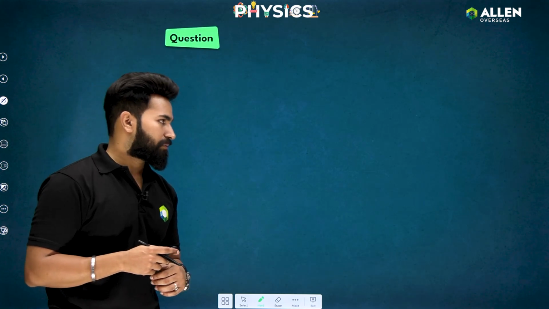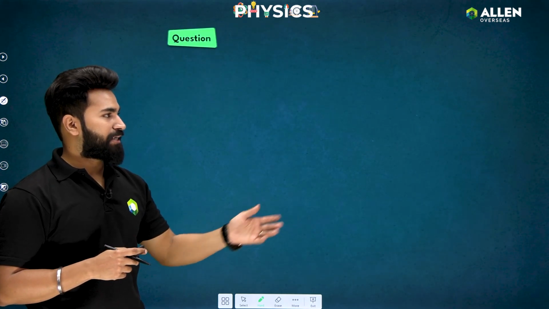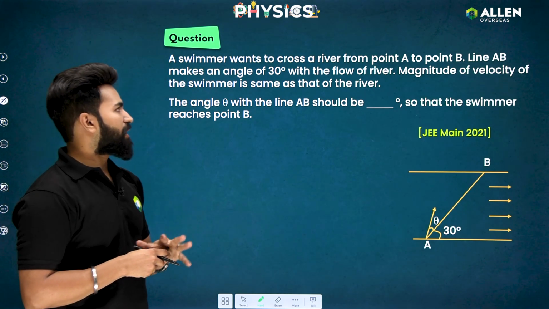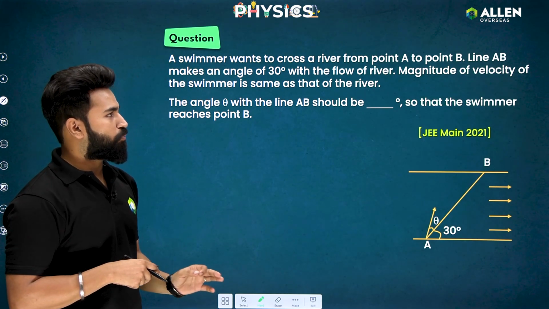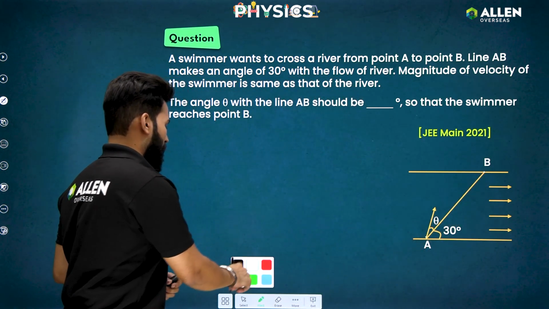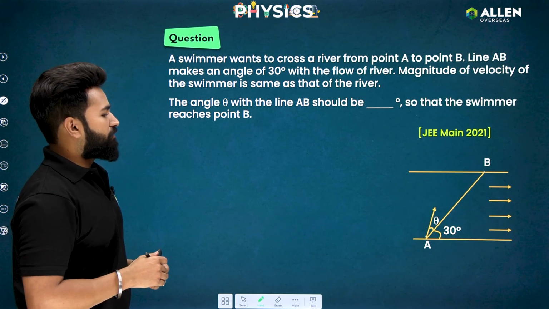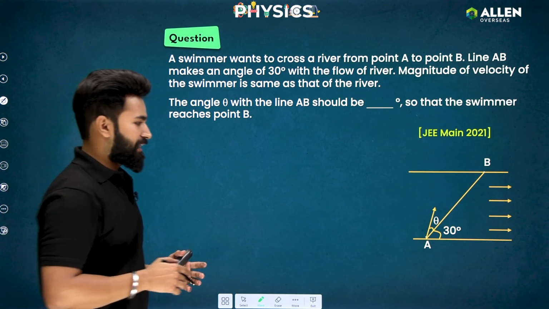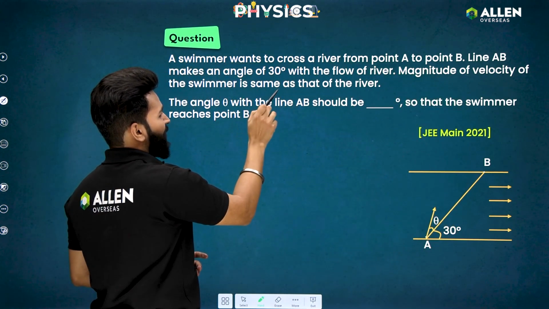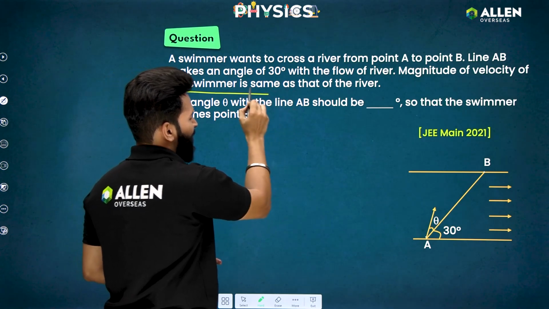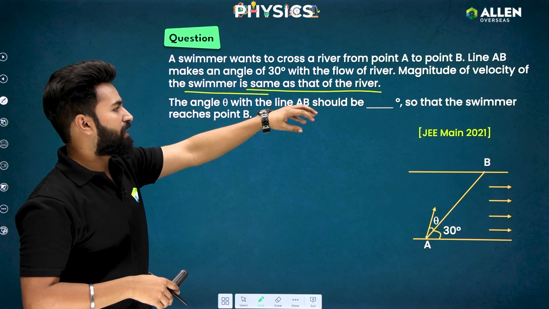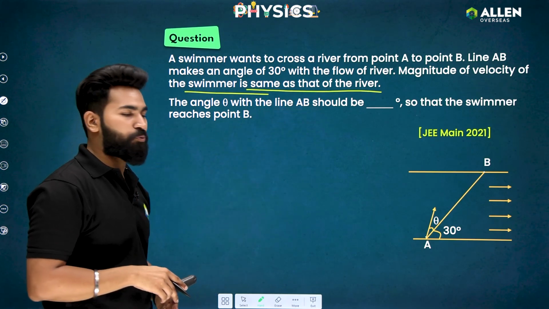Moving on to the next question, which was asked in JEE Main 2021. What this question was saying is that a swimmer wants to cross a river from point A to point B. This is point A, this is point B. So line AB makes an angle of 30 degree with the flow of river, as we can see in the diagram. The magnitude of velocity of swimmer is the same as that of the river. Fine. So the angle theta with the line AB should be what, so that the swimmer reaches point B?